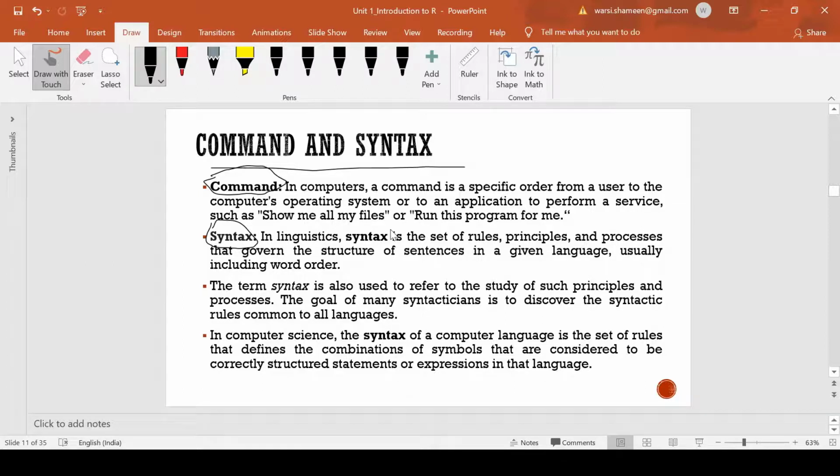So the sequence which has to be followed in any language is called syntax, and the same thing applies here also. In R there is a particular syntax which has to be followed in order to put commands. Whenever we write any command, we have to make sure that the syntax of R is followed. It is not that difficult because R supports the English language. We have to write one-liners with the hashtag sign, and then we can proceed ahead. We can easily understand the steps and move ahead if we are aware of the basic syntax and basic processes of R.